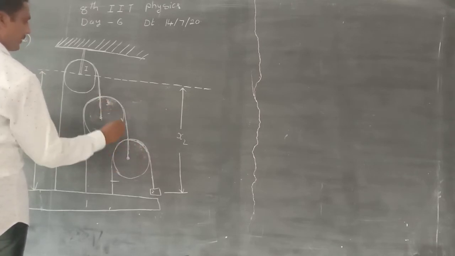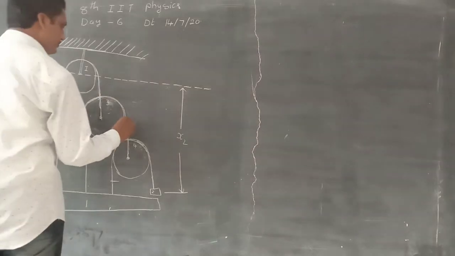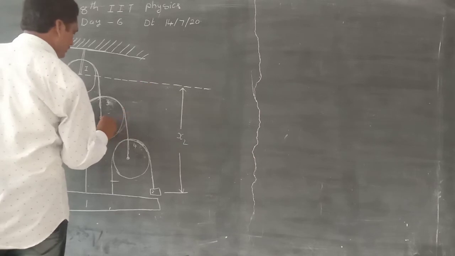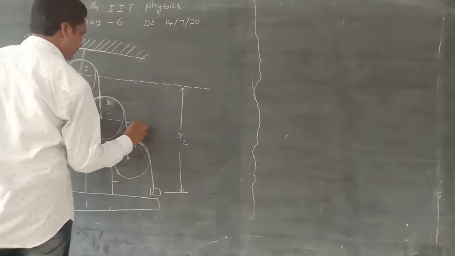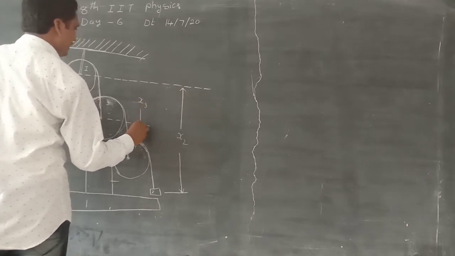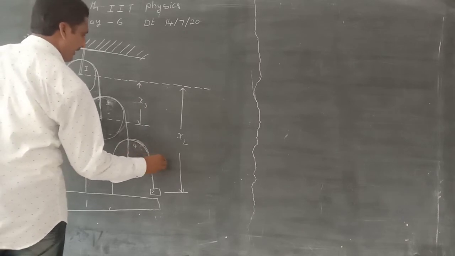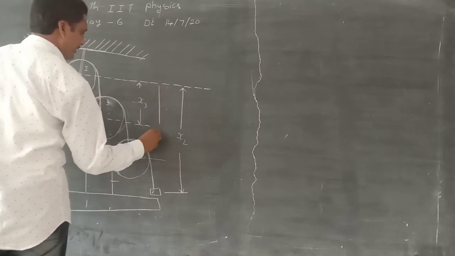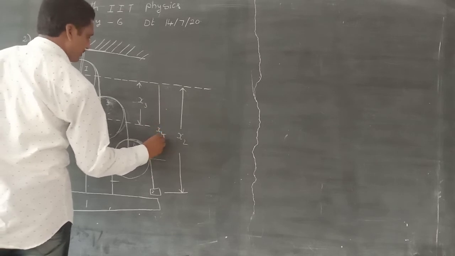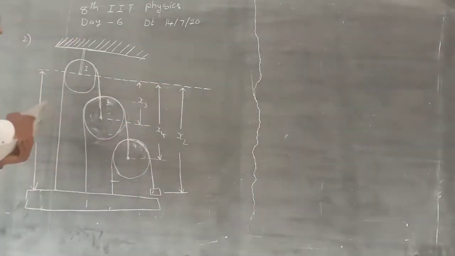The displacement of the third body from the fixed line is x3. Next, here this is x4.